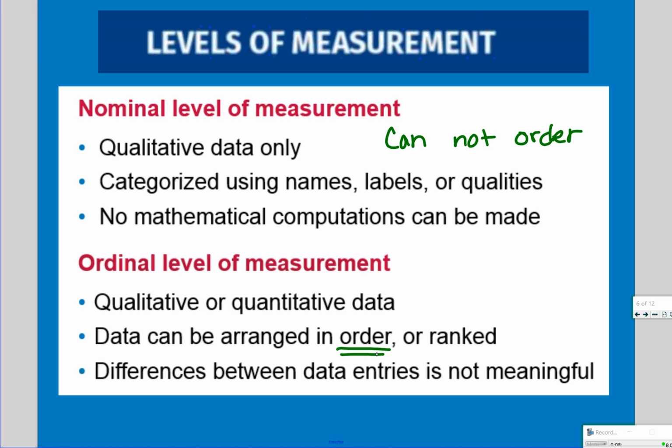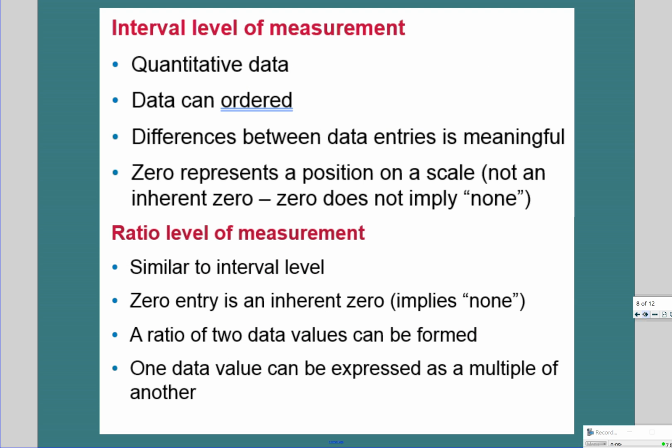Ordinal level of measurement is now something that can be ordered, okay? So it's qualitative data. It could even be quantitative data, but it's something that's ordered. So if you have rankings of things, first place, second place, third place, even if they're categories, if it's something that can be ordered, it's ordinal data. And if we calculate differences between data entries, they're not actually meaningful. The other two, we'll come back to in a second, are interval and ratio.